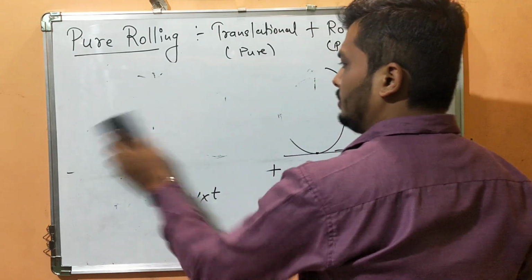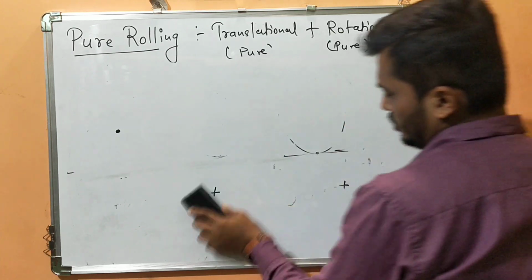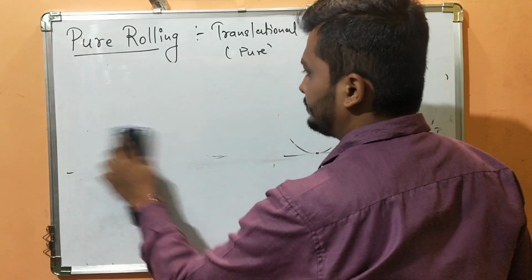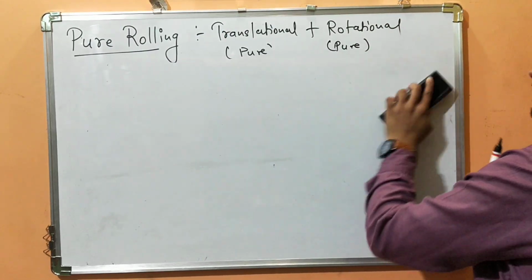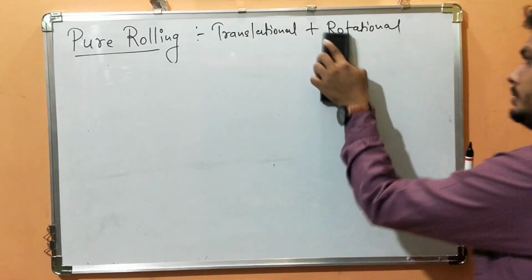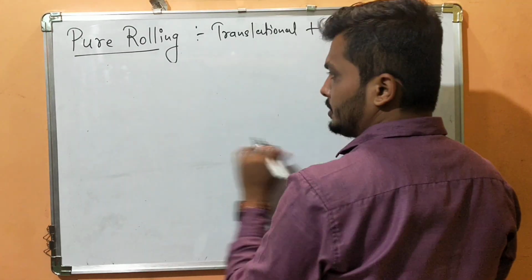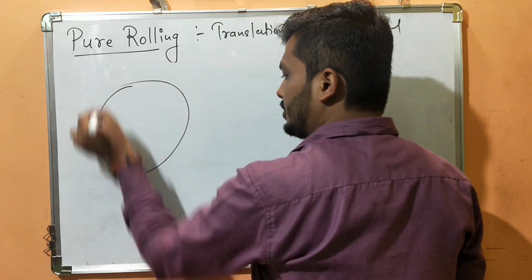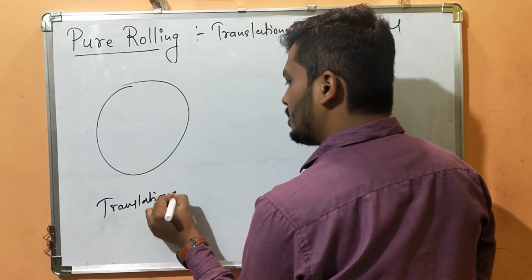Okay. Now let us understand rolling a little bit in a much more effective way. Now here, what happens, you just see here. The first condition is only a translational motion, right? Translational motion.